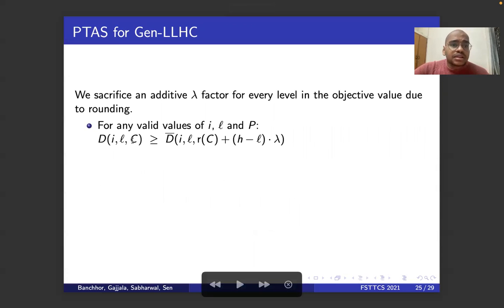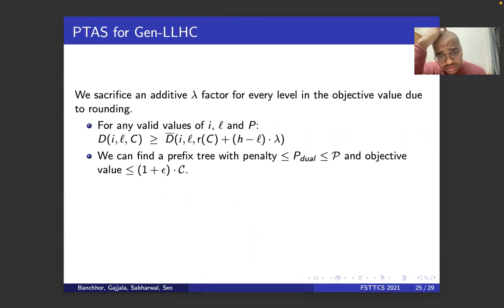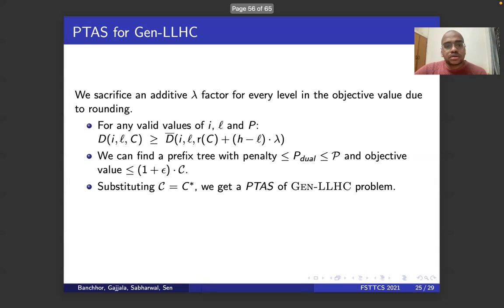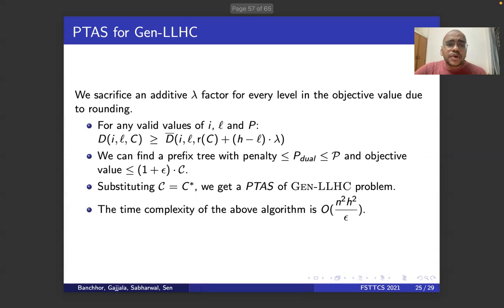Now in the DP, let's say you're at the forest at level L. If you just use this fact that only an additive lambda factor is lost, we can prove that since the maximum level is L, the loss at level L is at most h minus 1 times lambda. And since you're looking at level 0, this is at most h lambda, and therefore you can get the objective value to be at most 1 plus epsilon times C. And the penalty is less than P dual, which is less than the penalty bound. Now substituting C to be the opt value, we get a PTAS for general LHC problem. The runtime complexity of this algorithm is n square h square by epsilon.